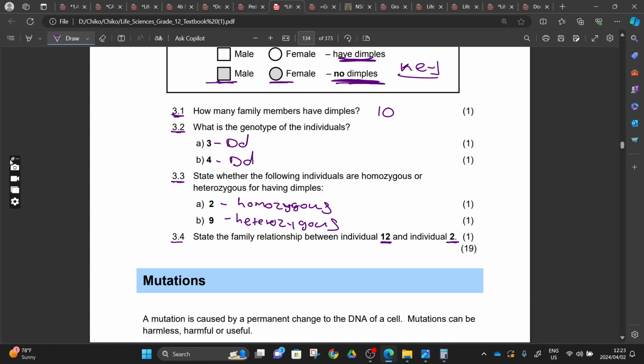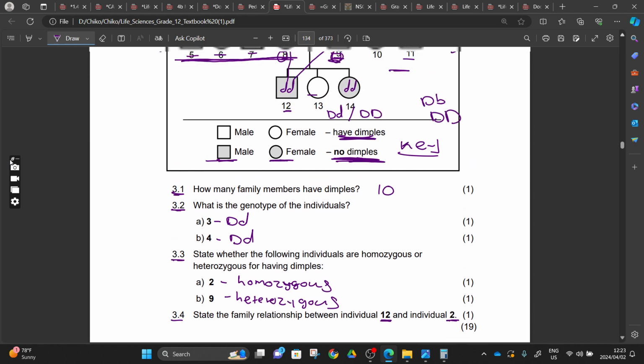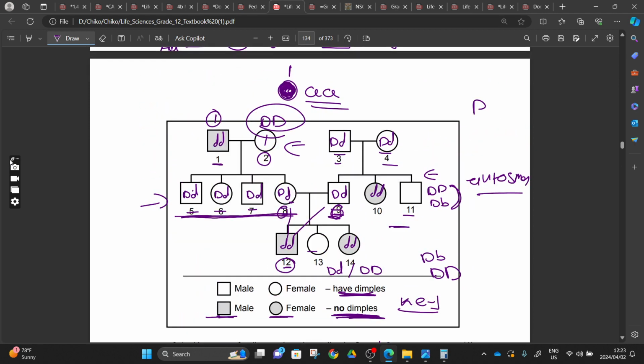And then 3.4, state the family relationship between individual number 12 and individual number 2. It's a family gathering. So tell us the relationship between individual number 12 and individual number 2. What is the relationship between these two? So it means when he calls number 8 mother, and when he calls number 2, it's a grandmother. You get me? Number 12 calls number 8 a mother here. And then when number 12 calls number 1, it's a grandfather, and here it's a grandmother.